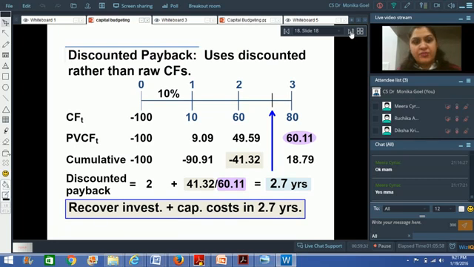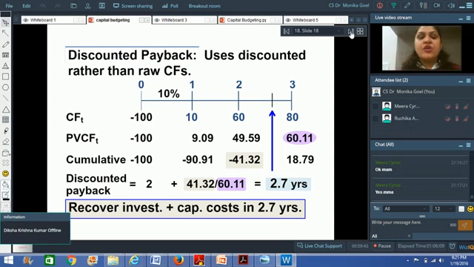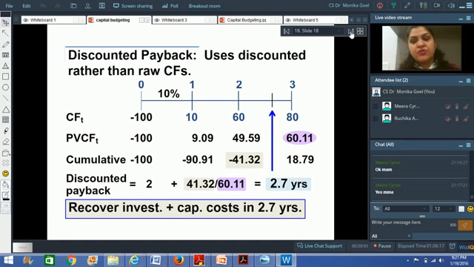So what we are doing, we are looking at the same project, the example of the S project, the franchise S. We said that you are going to invest ₹100 at year 0. In year 1 you are getting 10 rupees. In year 2 you are getting 60 rupees. It's the cash flows of a long project. And in year 3 you are getting 80 rupees. Right? Now what you need to do, you have to discount these cash flows. How are you going to discount it?